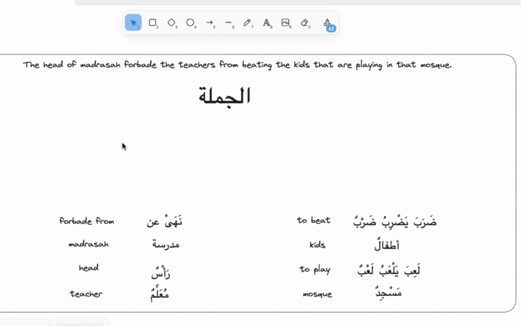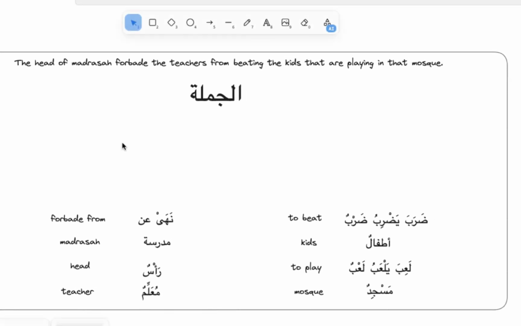Okay, as we said before, we can't just go word by word replacing every English word with an Arabic word. It's not going to work like this. We have to rethink this. We have to take it from English, rethink it in Arabic, and then we will be able to know how to do it. A helpful way to do the translation is to start translating step by step.